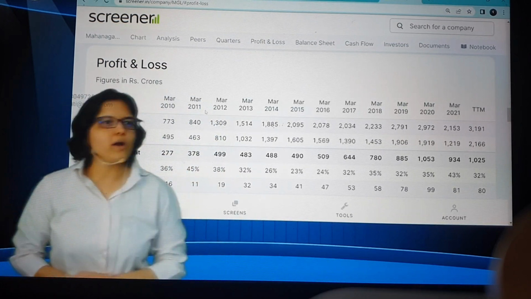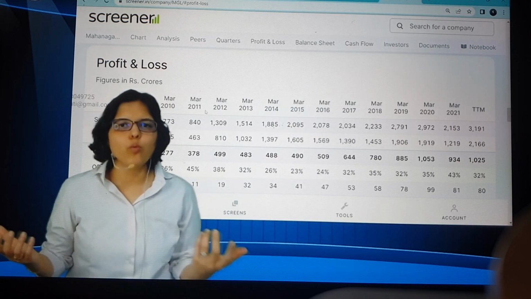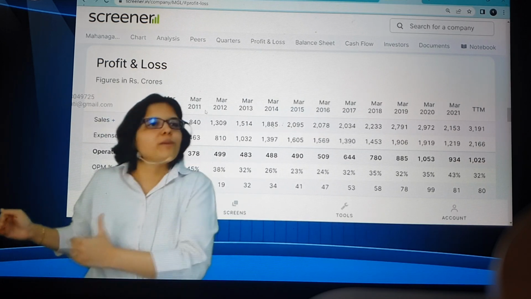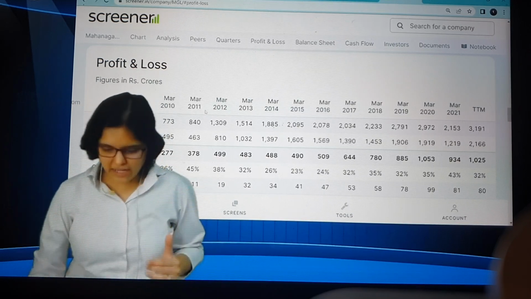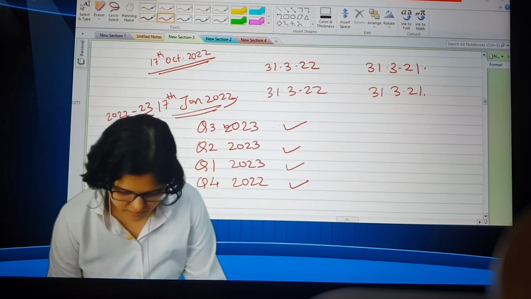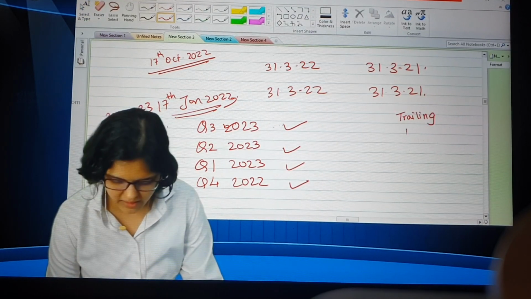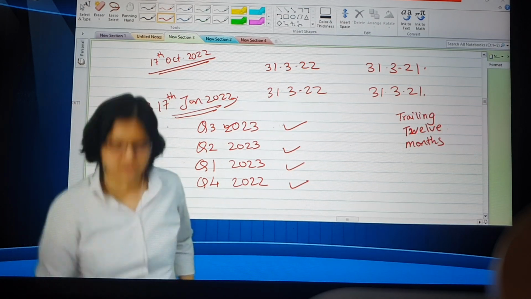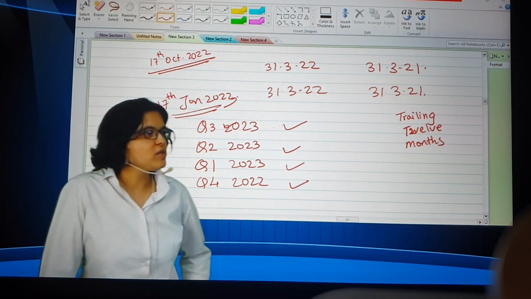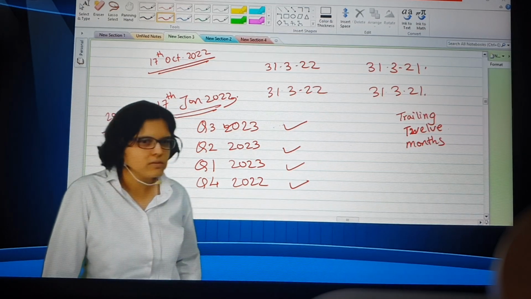So if you want to write down in your book, what is TTM? Tell me. Trailing 12 months, and which 12 months? Latest 12 months. Recent 12 months, latest 12 months data is TTM data. TTM is trailing 12 months. So trailing 12 months, ideally, that is my TTM. Okay, so these are the latest or last 12 months data.